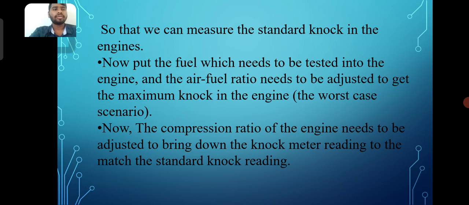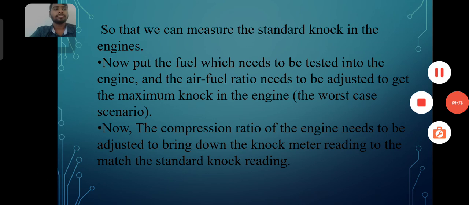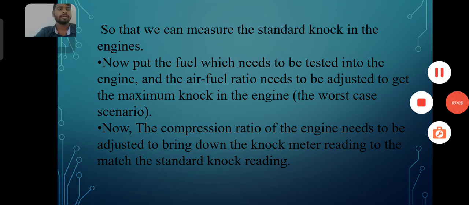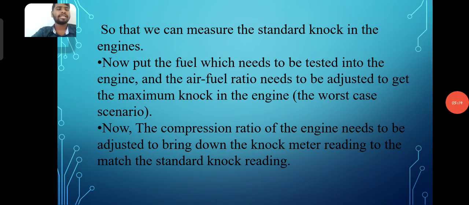Now put the fuel which needs to be tested into the engine, and the air fuel ratio needs to be adjusted to get the maximum knock in the engine, the worst case scenario. Now the compression ratio of the engine needs to be adjusted to bring the knock meter reading down to match the standard knocking reading.